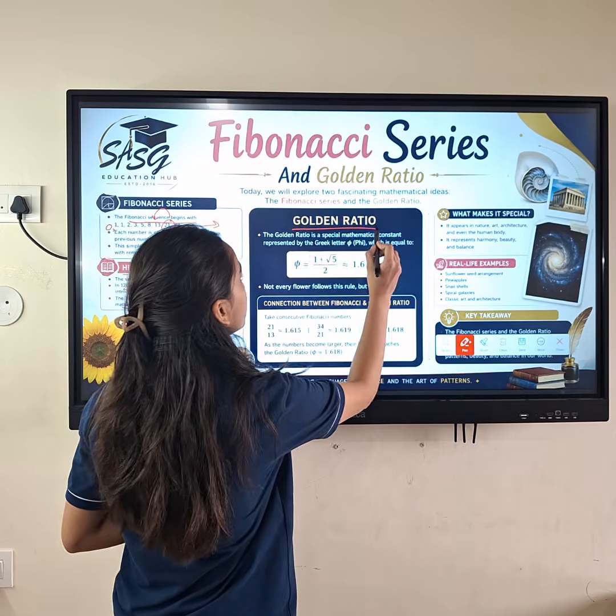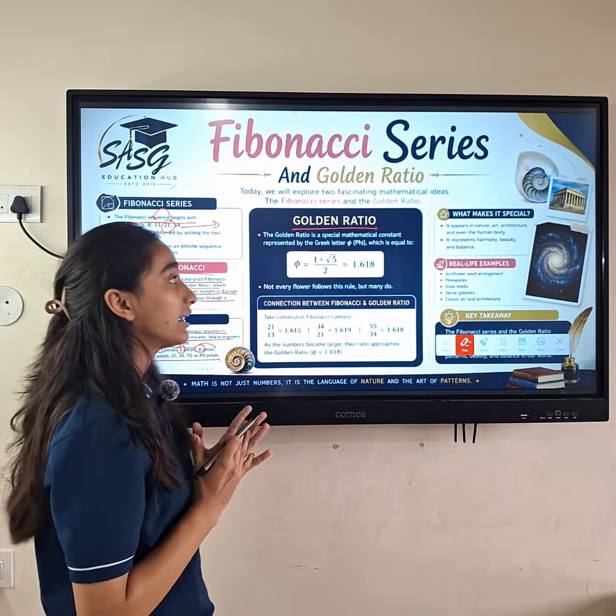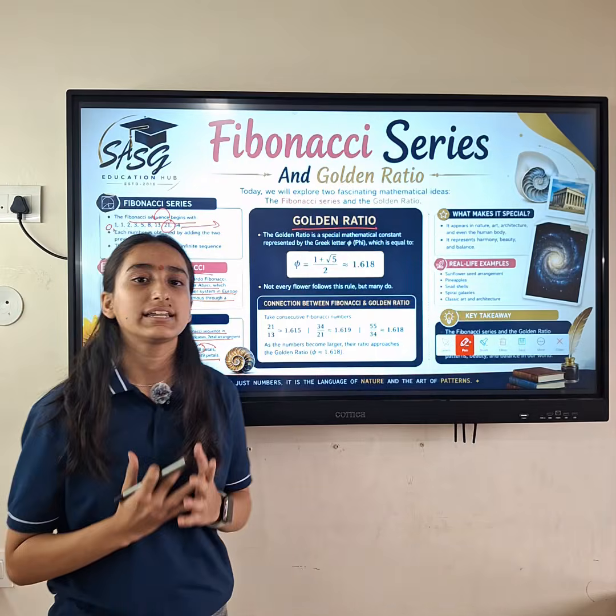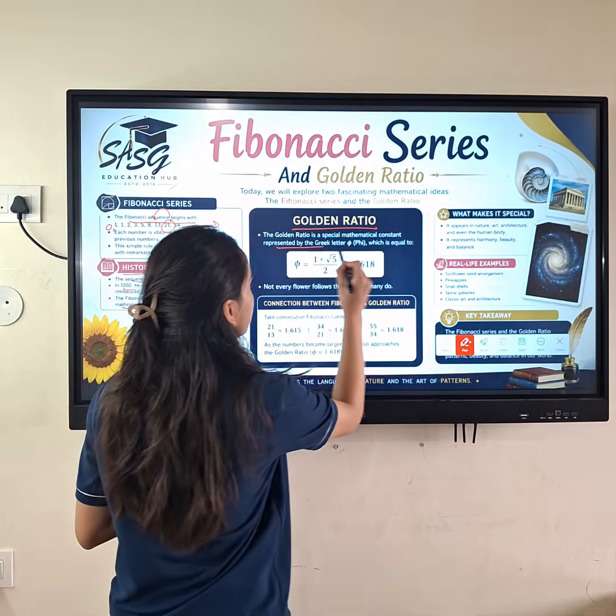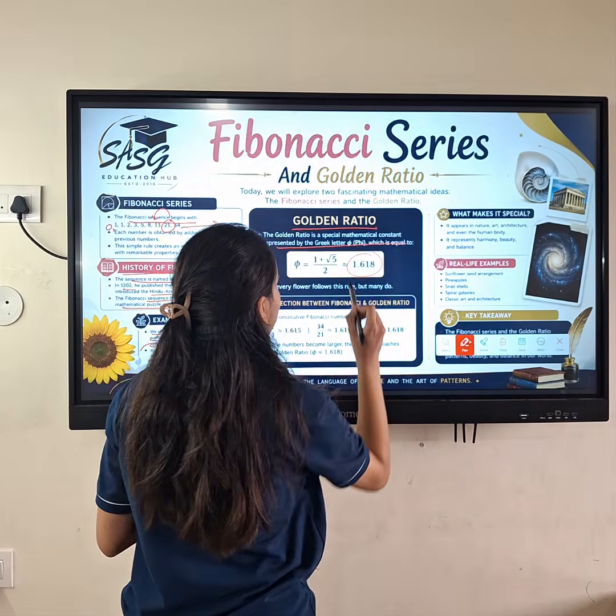Now comes the golden ratio. The golden ratio is a special mathematical constant represented by the Greek letter phi. And the value of phi is 1.618.